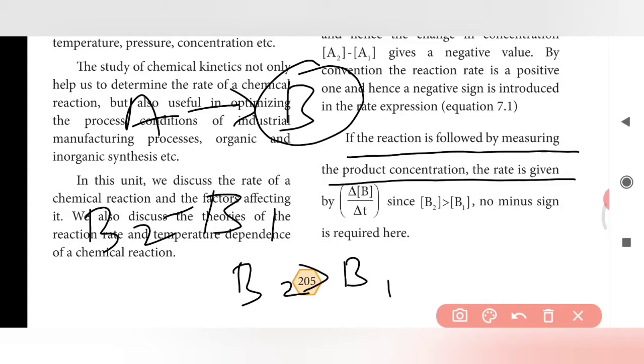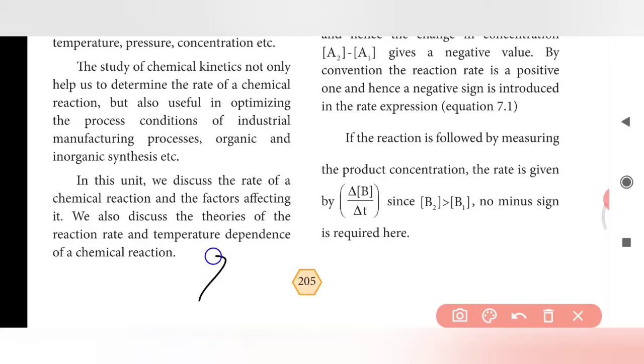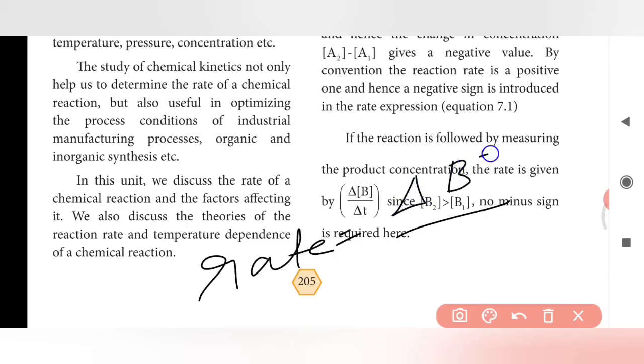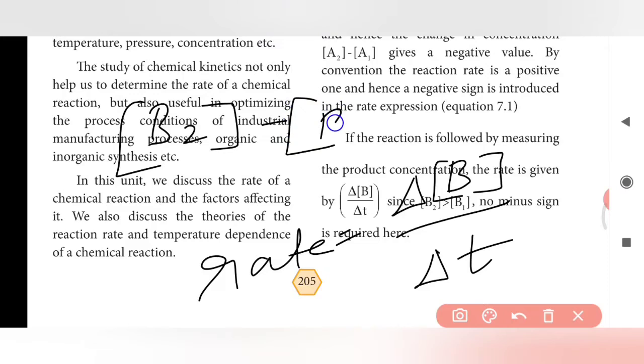So for the product, rate equals the change in concentration of B divided by the change in time, that is, concentration of B2 minus concentration of B1 divided by T2 minus T1. We need not put a minus sign because the final stage of the product is higher than the initial stage. But in the case of the reactant, the final concentration is lower than the initial concentration.